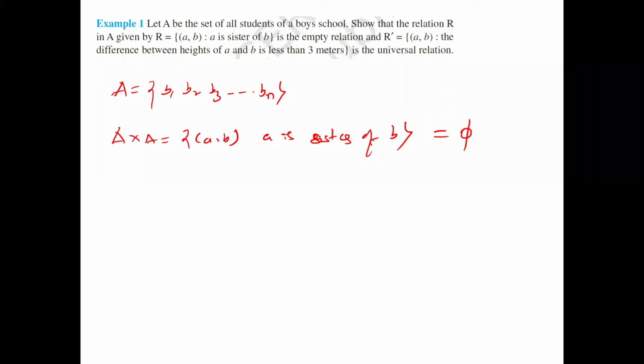Next, they gave R dash. This is the R value. Now they gave R dash. R dash equal to (a, b) such that the difference between the heights of a and b is less than 3 meters. Try to understand this one. (a, b), you can write, is an empty relation. First one.